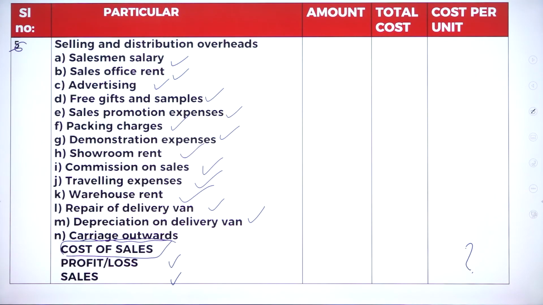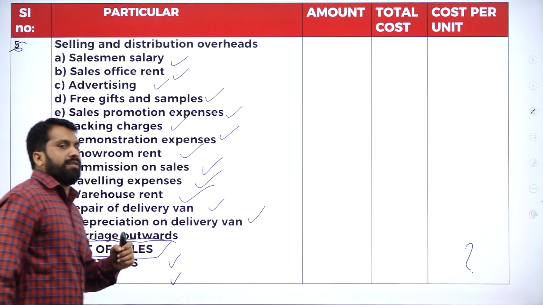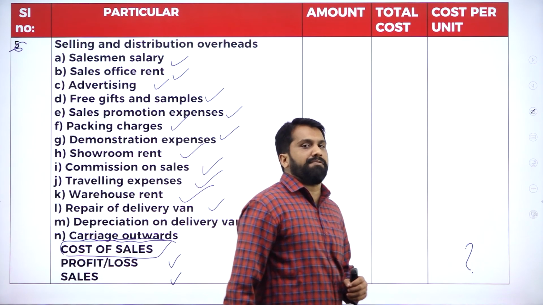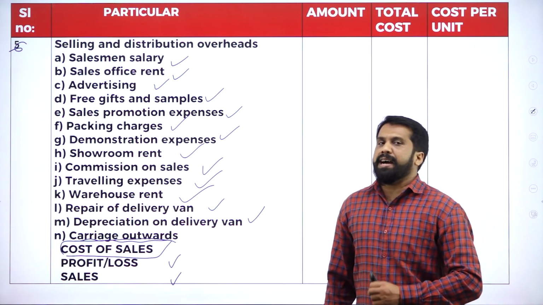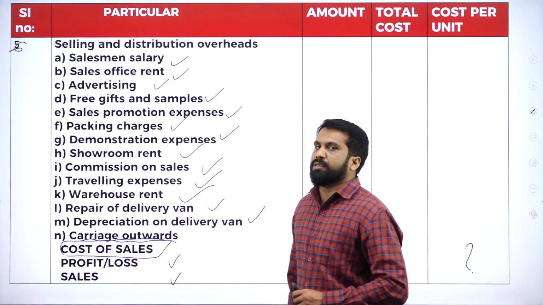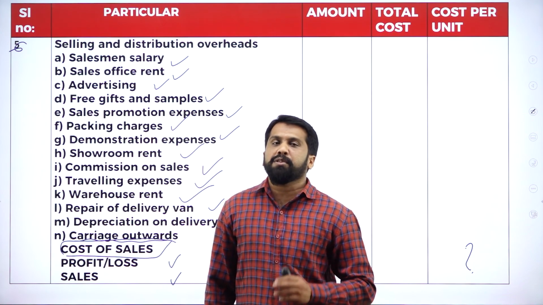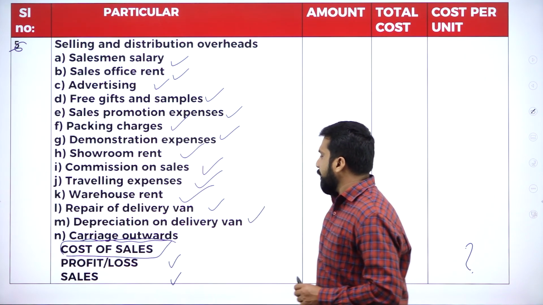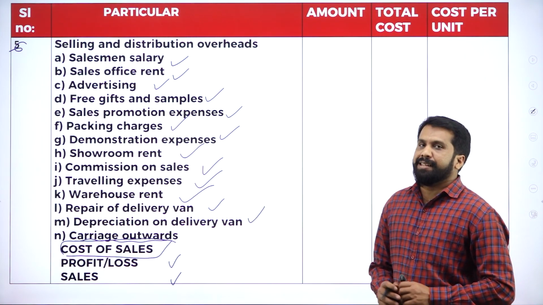Then, if you add all the selling and distribution, you will get cost of sales. If you are selling these goods for profit, you have to add it. If you are selling them for loss, you have to minus that. Finally, you will come up with your sales.